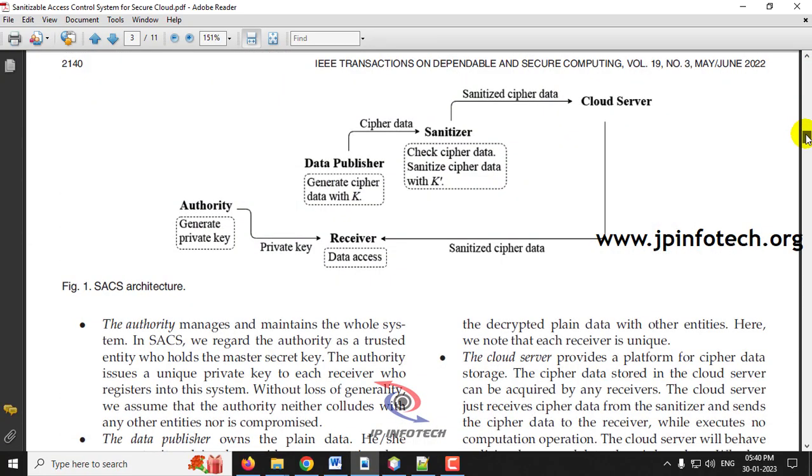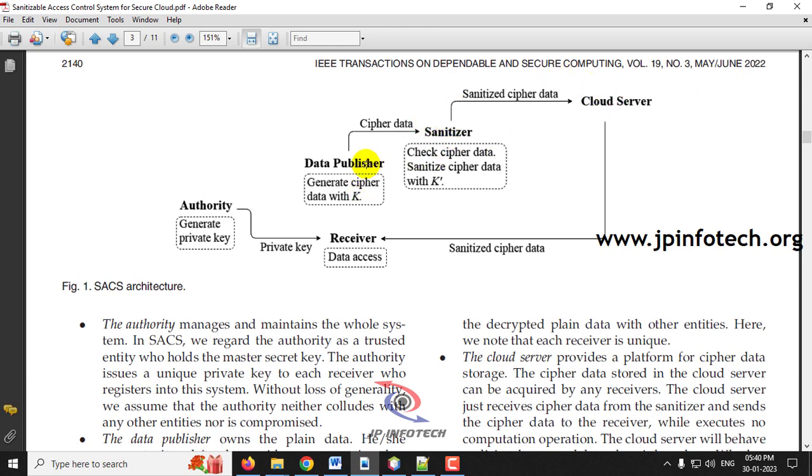Generally in the existing system we have the data publisher, the receiver and the cloud server, only three entities. But here you can see two different entities, the authority and the main entity, the Sanitizer. Let me explain this process. In the existing system the data is stored directly in the cloud server.